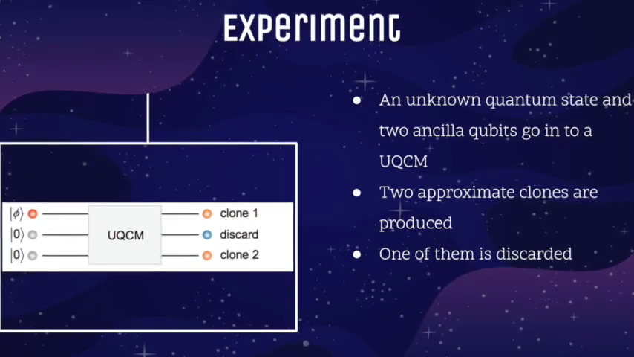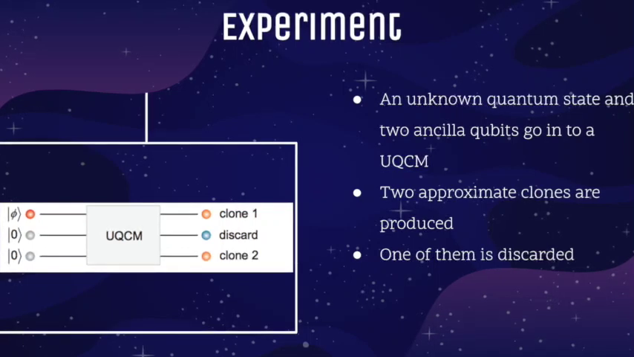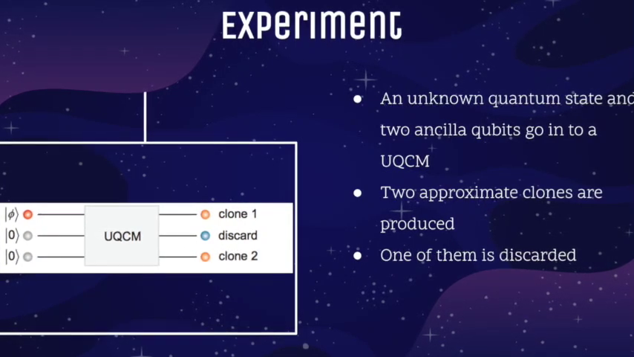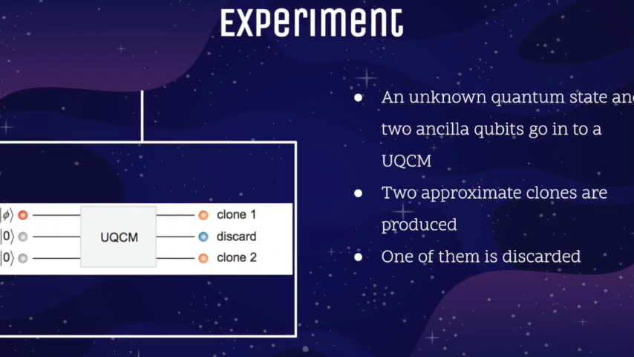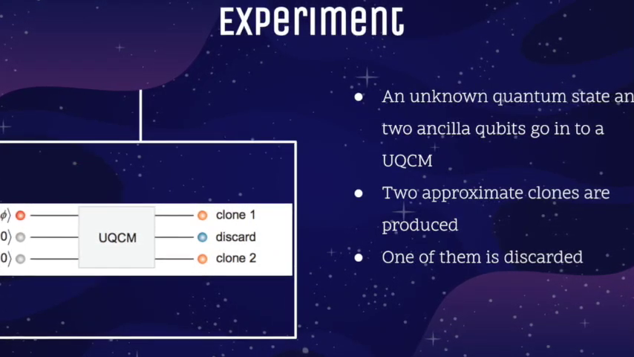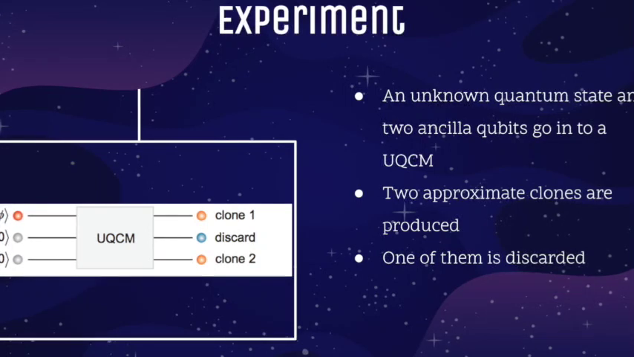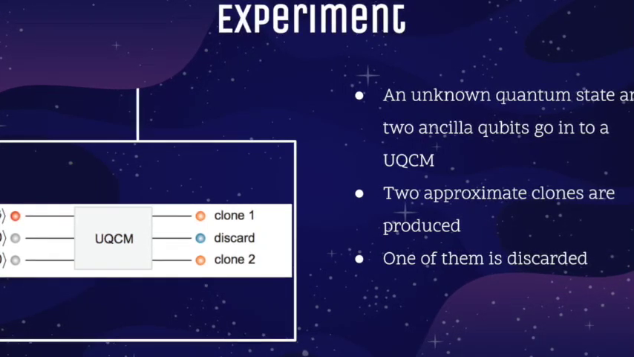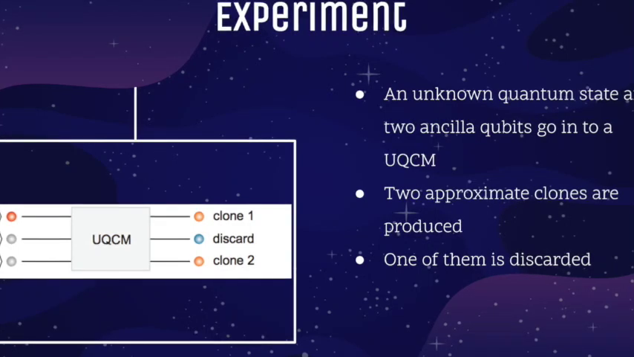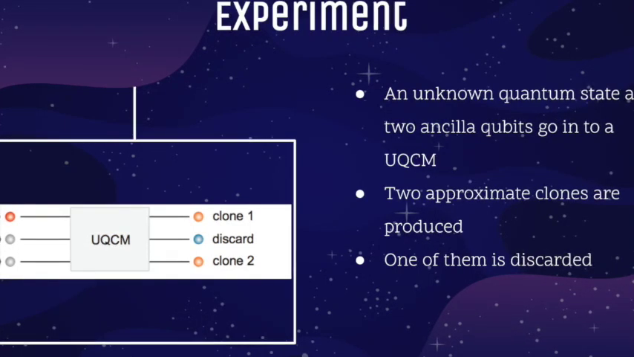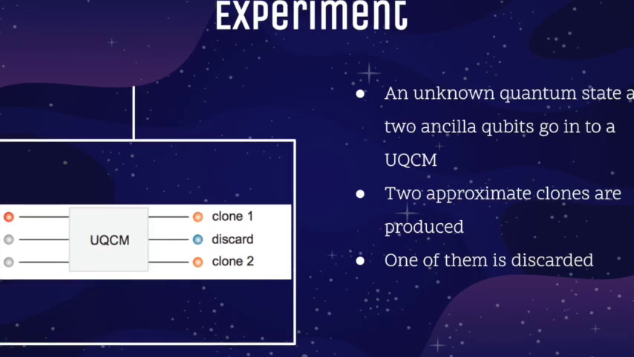This machine works by taking a quantum state and two dummy particles as inputs, and through unitary transformation, which I explained earlier, it creates two clones of the quantum state. As we only want one clone, we discard one of these clones. Now that we got a sense of how to imperfectly clone a quantum state, let's see how we can clone a quantum entangled pair.